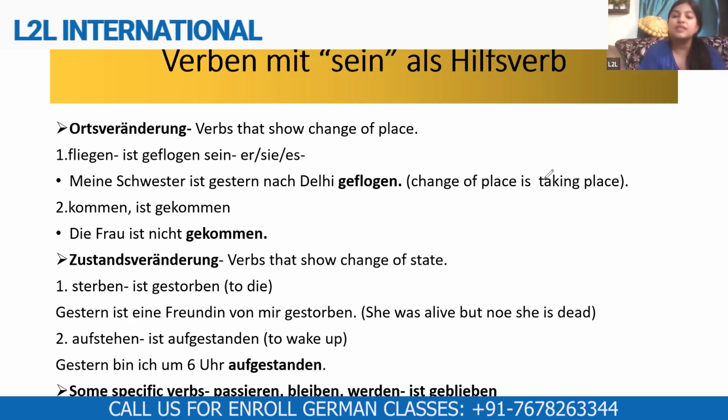The first example is passieren. Passieren means to happen. Now in happen there is no as such movement, there is no place change, but happen is one verb for which we make participle zwei with ist. Bleiben. Bleiben means to stay. And this is completely the opposite meaning. Bleiben means stay, so you would think, ma'am, how come stay is taking sein? But this is an exception.